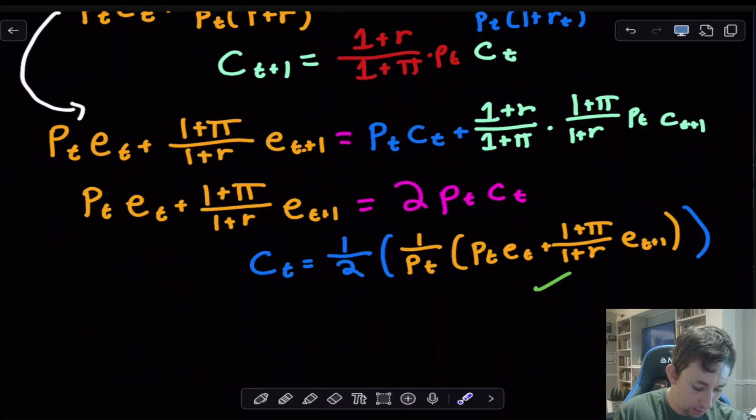So again, there's a lot of ways we can go with this. We can talk about how we can use this to build macro models. We can talk about what happens when Bill decides whether or not to work on top of this optimal consumption decision. So instead of getting endowments, he's got to choose how many hours to work for a wage, and that's going to decide how much income he gets. As you might imagine, how much should he consume? It's still going to be 1/2 of the present value of his lifetime income, but now his income is going to depend on how much he works rather than just having coconuts show up on the door for free.